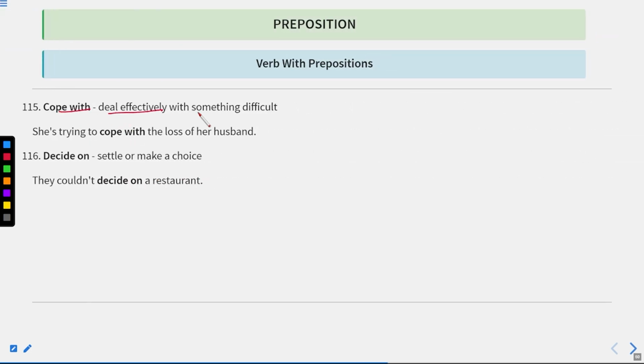Okay. Now let us move to the next one. Cope with means deal effectively with something difficult. She is trying to cope with the loss of her husband. Decide on means settle or make a choice. They could not decide on a restaurant. It means they are not able to make a choice of a suitable restaurant. Okay, so this is how we can use decide on.